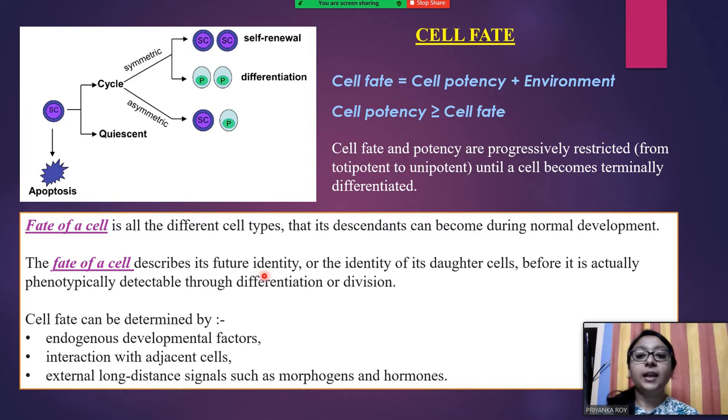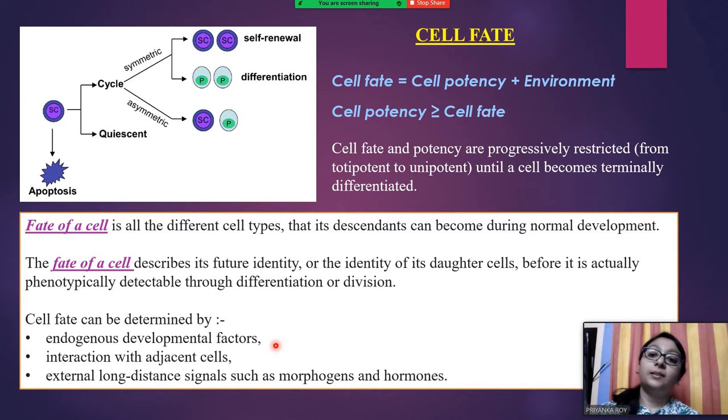So the fate of a cell can be described as the future identity of the cell, or whatever is the identity of its daughter cells, before it is actually detectable through differentiation or division, because you are assuming what it can become. So before actually seeing what it is becoming, you are assuming that it will become this type of cells. And cell fate can be determined by three factors, mainly the endogenous developmental factors, like whatever is there inside the cell will determine to some extent what it will become.